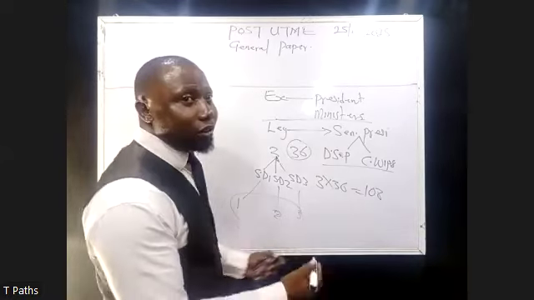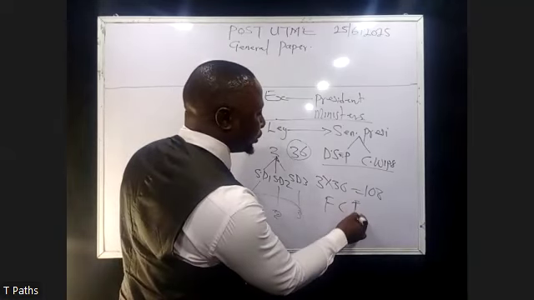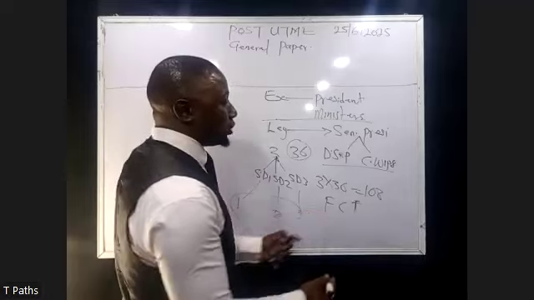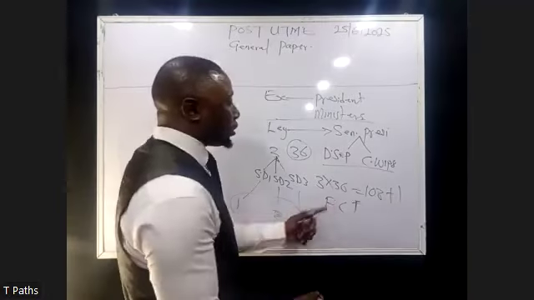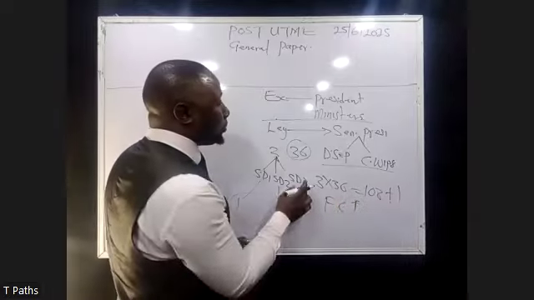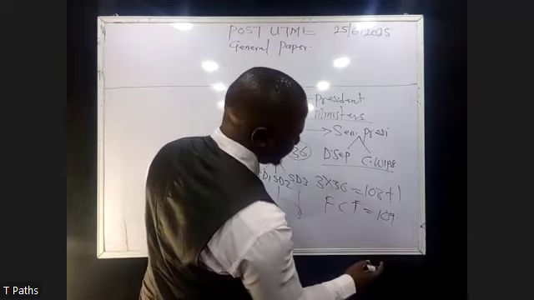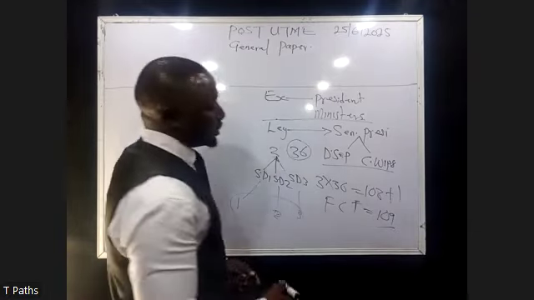So that is why we now have a senator representing the FCT, which is the Federal Capital Territory. Plus one senator for the FCT, we now have the total number of senators to be 109, as against 108. Please get that.